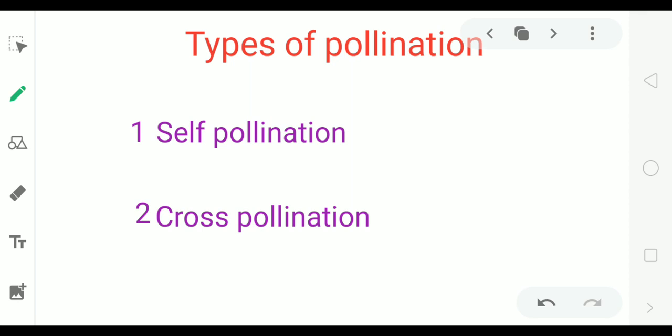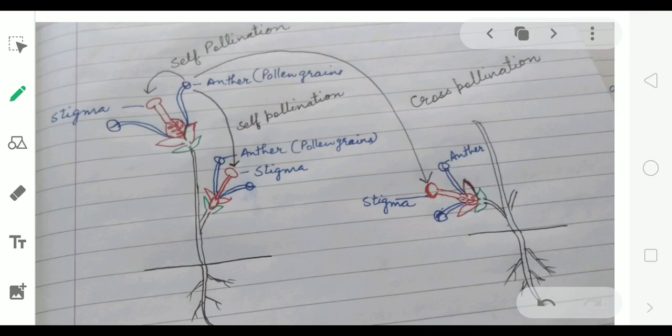Types of pollination. Pollination is of two types, self-pollination and cross-pollination. Now let's understand how self-pollination happens.